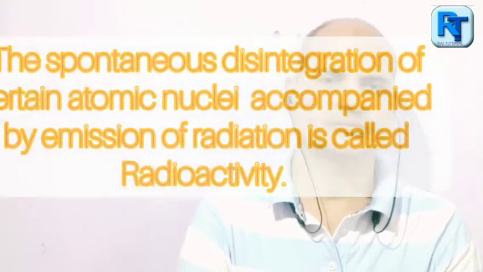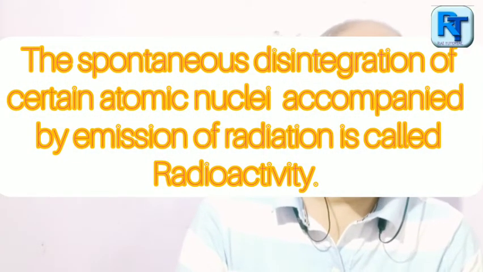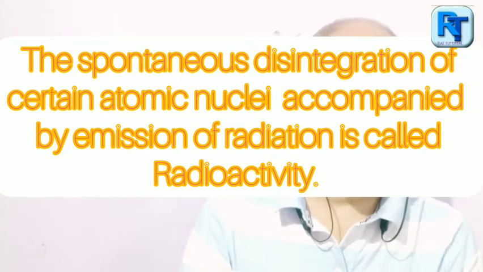What is radioactivity? At first we want to know the definition of radioactivity. The spontaneous disintegration of certain atomic nuclei accompanied by the emission of radiation is called radioactivity. This means during radioactivity, the atomic nucleus disintegrates, producing certain kinds of rays. These rays are of three types: alpha rays, beta rays and gamma rays.